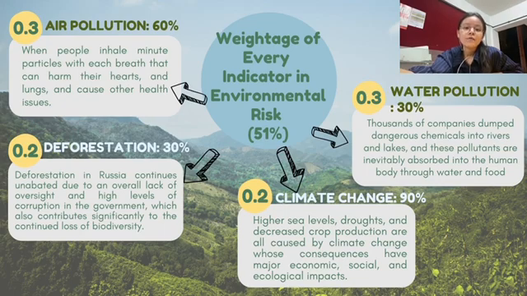since the high levels of corruption in the government contribute significantly to the continuous loss of biodiversity. Besides, the higher sea levels, droughts, and decreased crop production are all caused by climate change. In summary, the environmental risk is 51%. Based on the various indicators, it is a median risk for Russia.